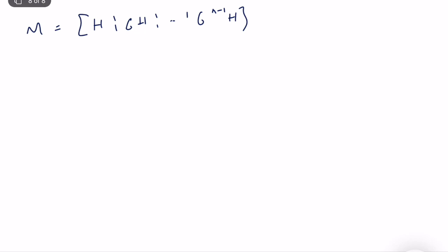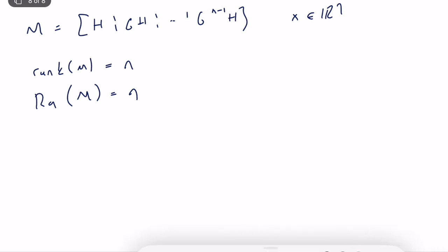So when is this system reachable? Very simple. We look at the rank of M. If it is equal to n, and we know that the state space is Rn, then it is fully reachable. Or similarly, if the range of M, which is a subspace, is equal to Rn, and I really recommend you look at these concepts, then it is a fully reachable system.